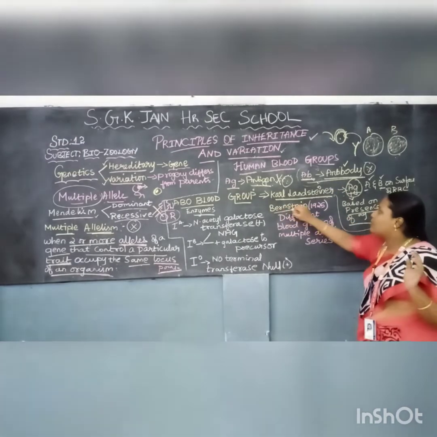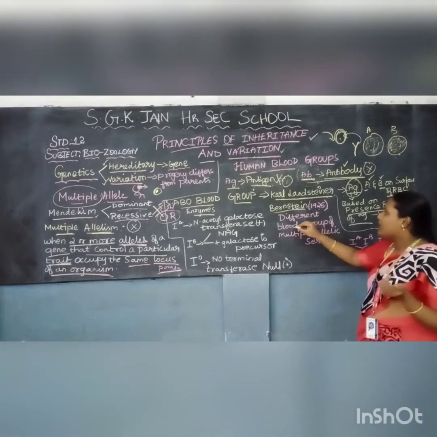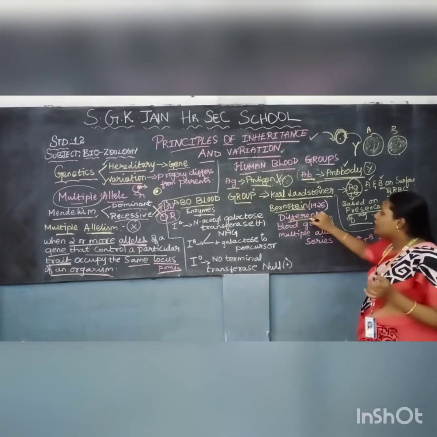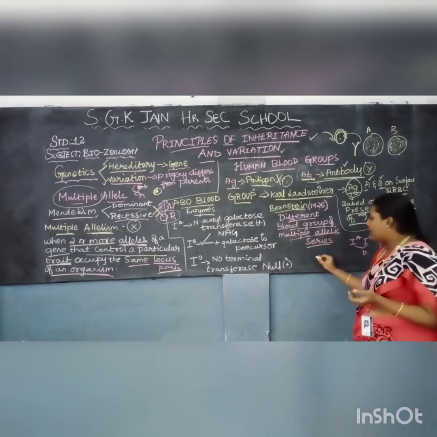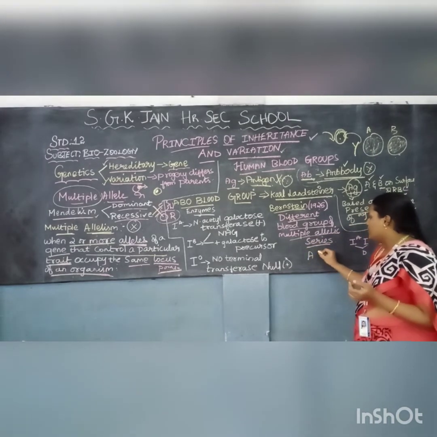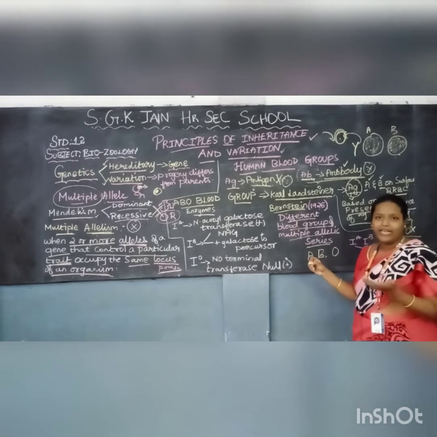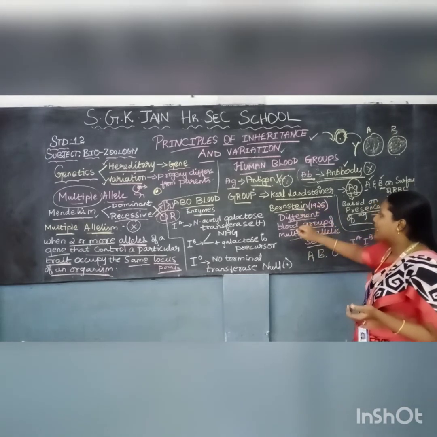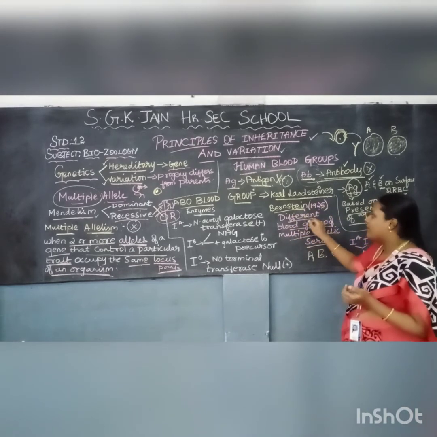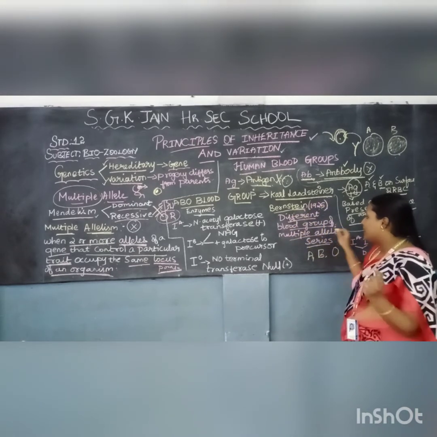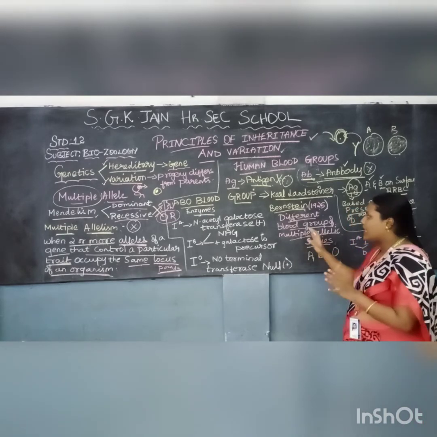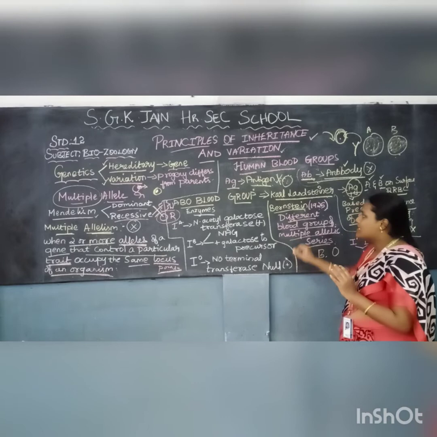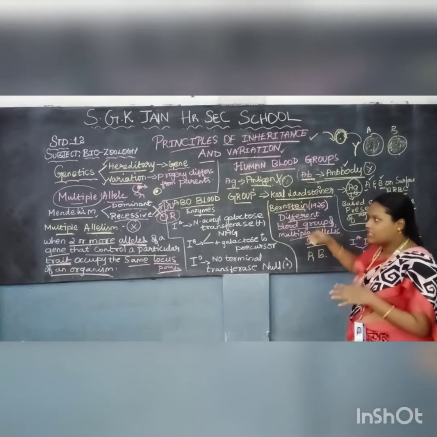After that, Bernstein in 1925 demonstrated that the different blood groups follow a multiple allelic series. So that is A, B, O. Bernstein in 1925 identified different blood groups of multiple allelic series. So through the multiple alleles, there will be different blood groups. He also stated the same thing that Karl Landsteiner said.